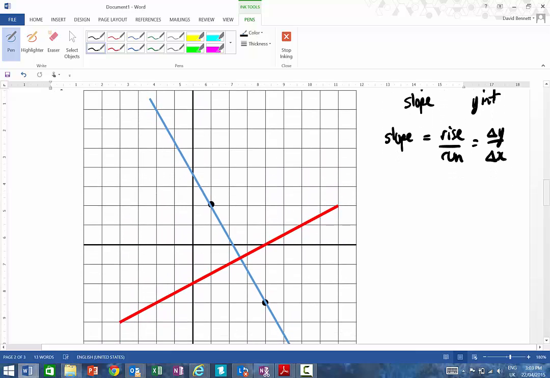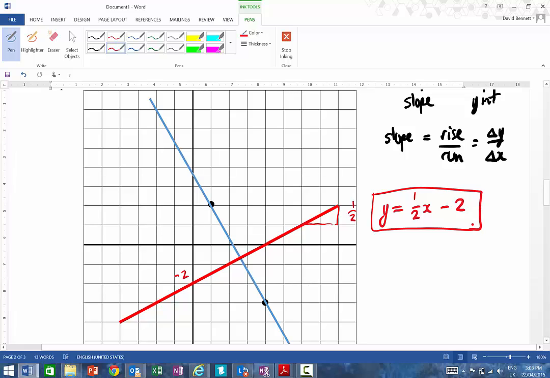If we want to find the equation of the red line over here, we know it's got an intercept of -2. That's where it's cutting the y-axis. And the rise over run, well, it's going across 2 and it's going up 1. So that's got a slope of a half. Therefore the equation, y equals mx plus c, so the slope is a half x, and then the y-intercept is -2. So that's the equation of our line there.